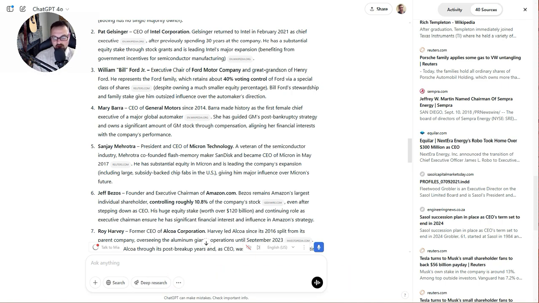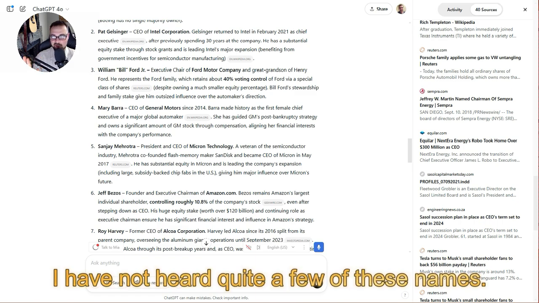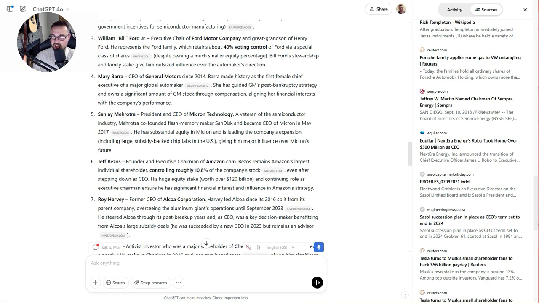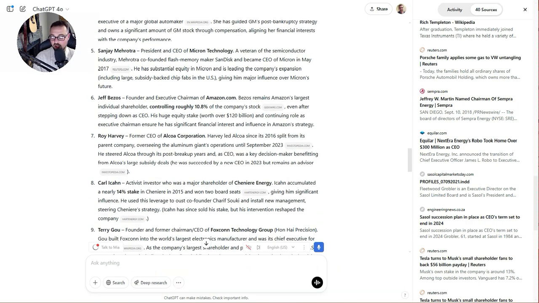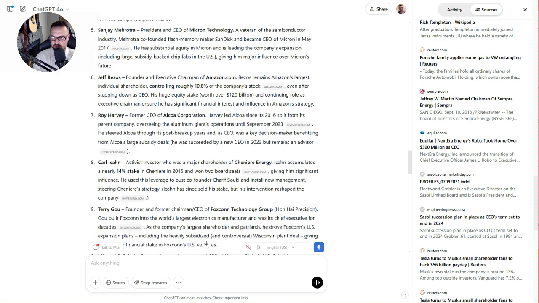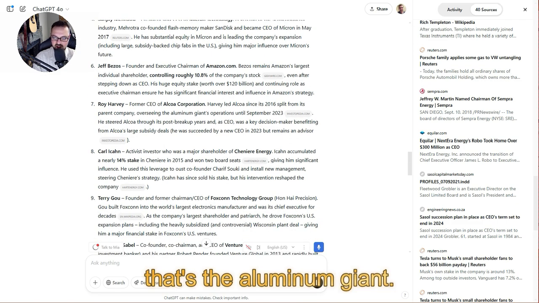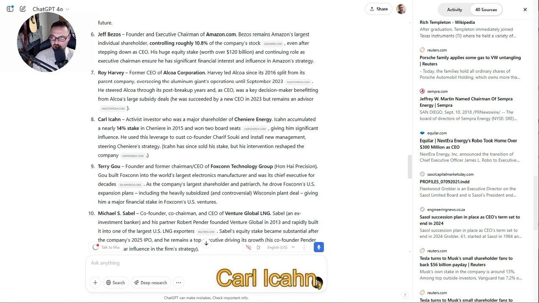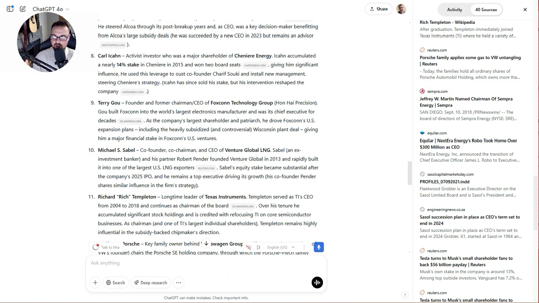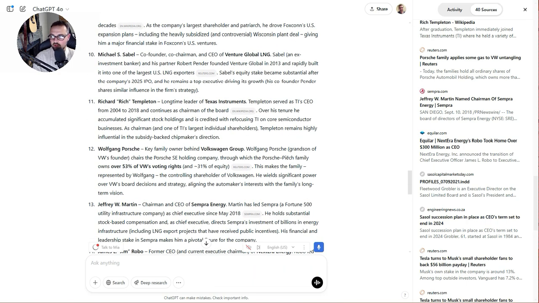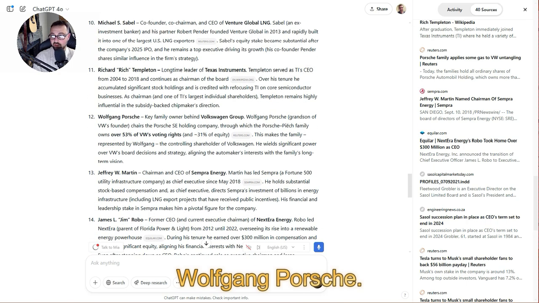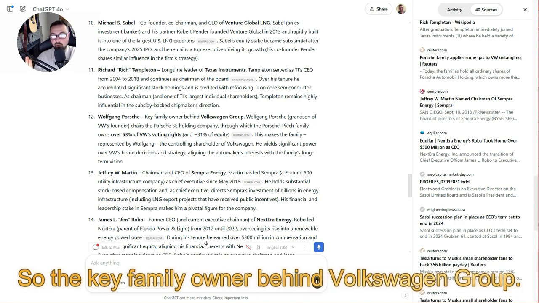Mary Barra, also highlighting that I have not heard quite a few of these names. Sanjay Mehrotra, Micron CEO, Jeff Bezos, Roy Harvey, okay, that's the aluminum giant. Carl Icahn, Terry Gao, Michael S. Sabel, that's LNG, Richard Templeton, Wolfgang Porsche, so the key family owner behind Volkswagen Group.